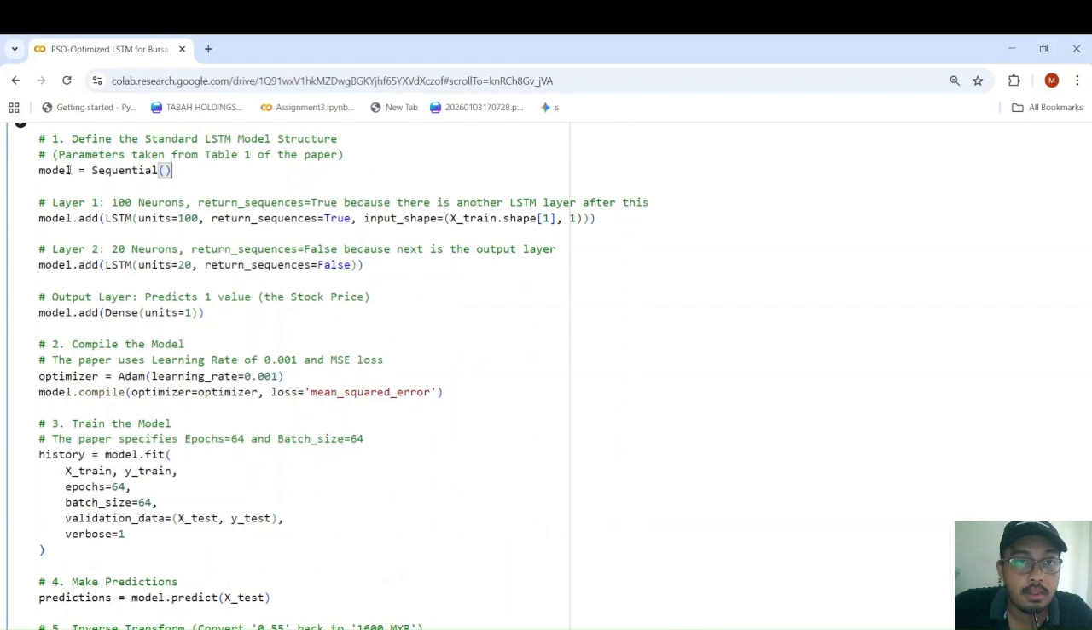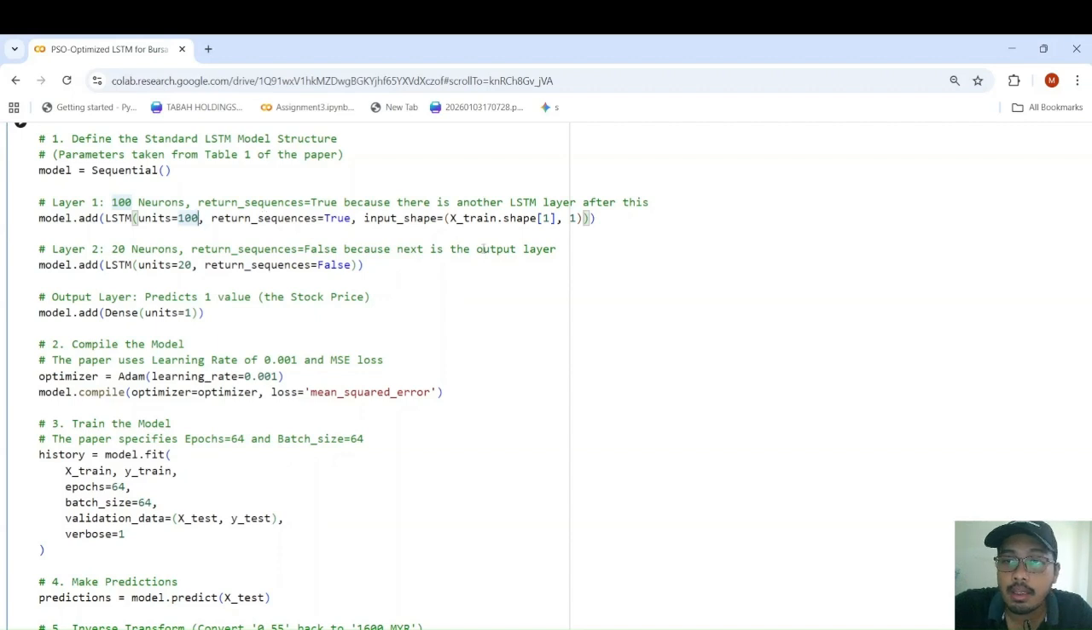So this is the fourth cell. First we create an empty neural network container. For the first layer, we use 100 neurons. Why 100? Because the research paper used 100 neurons for the standard LSTM before applying PSO. This is the standard one. Then return sequences true. Why is return sequences true? LSTM can either output the full sequence of hidden states, one for each time step, or the last hidden state only.